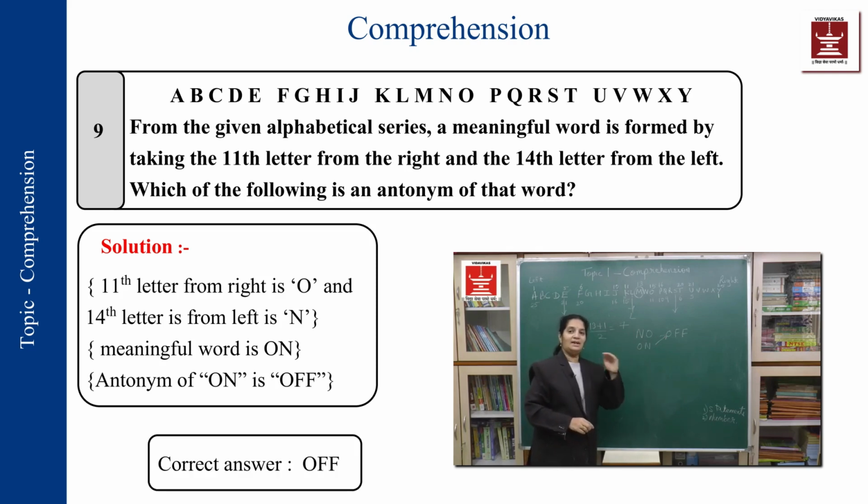So it was a higher difficulty level question where you had so many things to be done. Right hand side, left hand side, number positions were given. You have to find out those letters, the correct word, a meaningful word out of it. Not only that, these 2 letters in positions are meaningful. You also had to find out a word which is opposite to it and which is meaningful, which is in your option. So we say that this is a high level difficulty question.